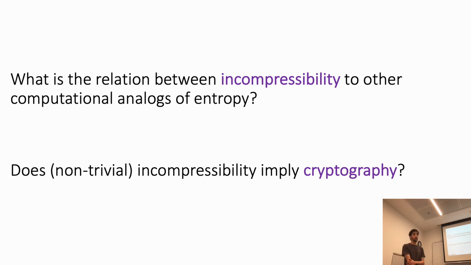By non-trivial, I mean a distribution that cannot be compressed efficiently to its entropy, or in other words, a distribution that has incompressibility strictly larger than its real entropy. When we ask if non-trivial incompressibility implies cryptography, we ask if we can use such a distribution in order to construct, for example, pseudorandom generators or encryption schemes.